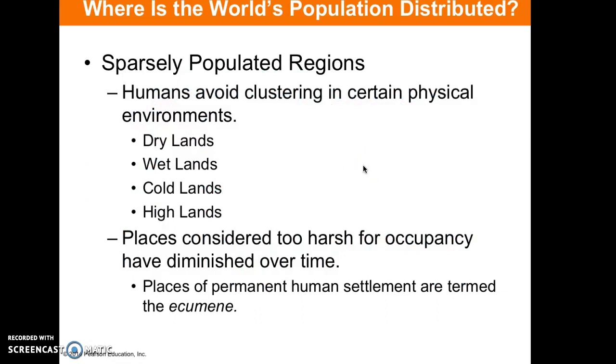When we look at what are the world's most sparsely populated areas, people tend to avoid clustering in certain physical environments. So places that are really dry or too wet, places that are really cold, or places that are really high or mountainous. These places that are considered to be too harsh for occupancy have diminished over time, or gotten smaller.